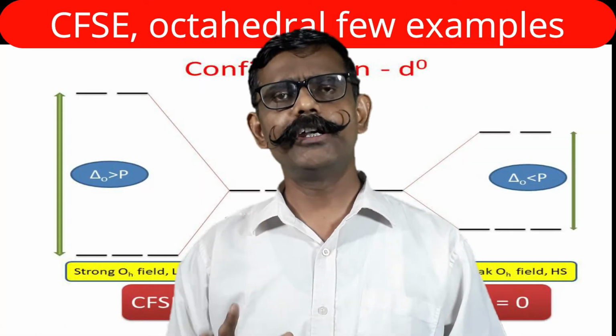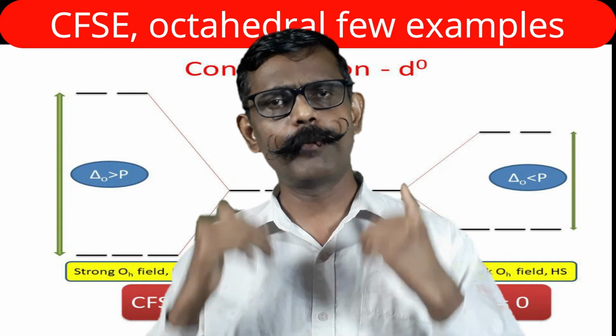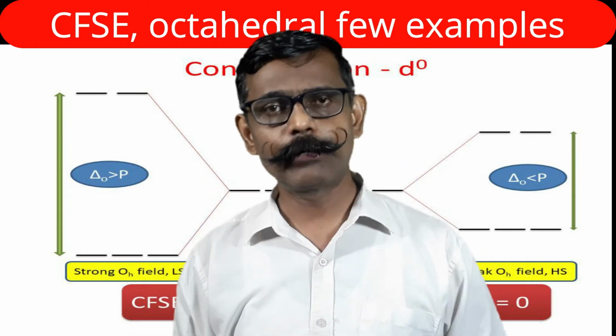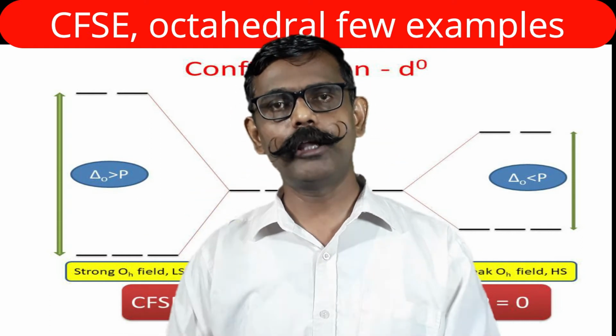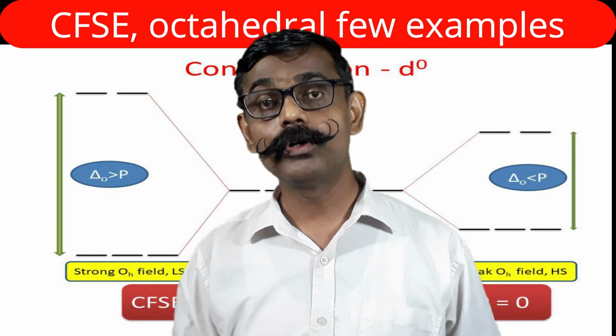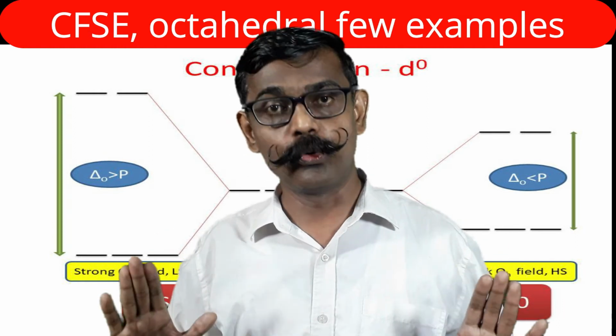See here d0. In d0 there are no electrons in the t2g and eg orbitals. So substitute the values in our formula: value of m is 0, value of n is 0, value of p is 0. So CFSE 0 is the answer.